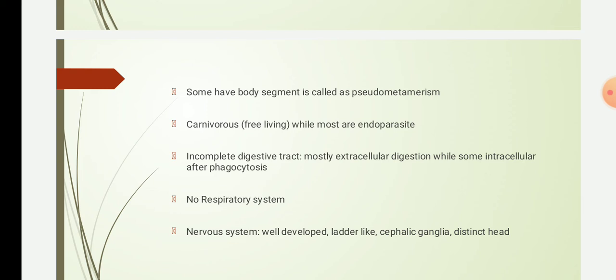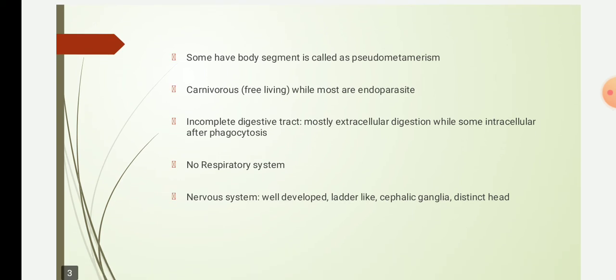Okay, no respiratory system, that is, flatworms have a high surface area to volume ratio, and gas exchange occurs through the flattened body wall. Whereas in the parasitic forms, anaerobic respiration will be seen, that is, respiration without the presence of oxygen.